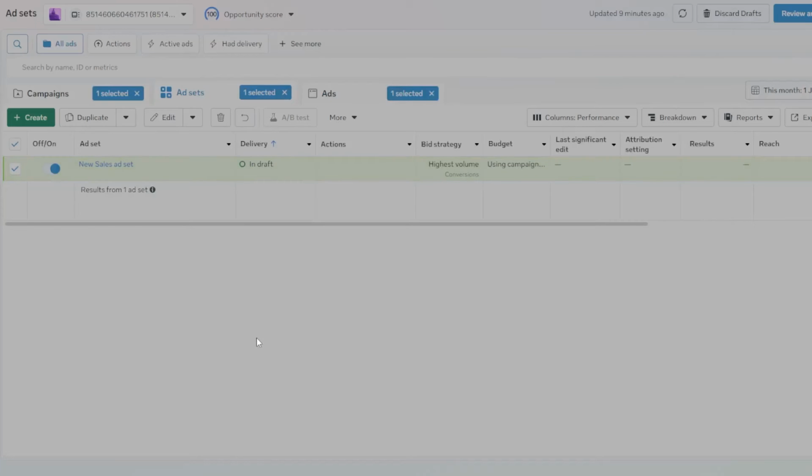Is your Facebook ad performance dropping over time? You might be facing ad fatigue. Here's how to avoid it and keep your campaigns fresh.